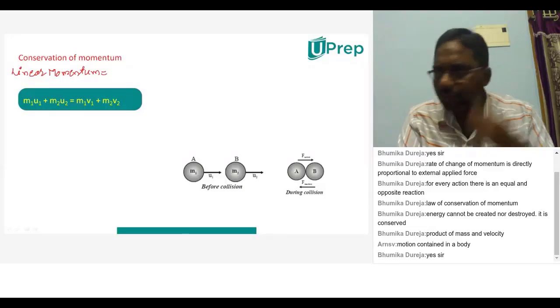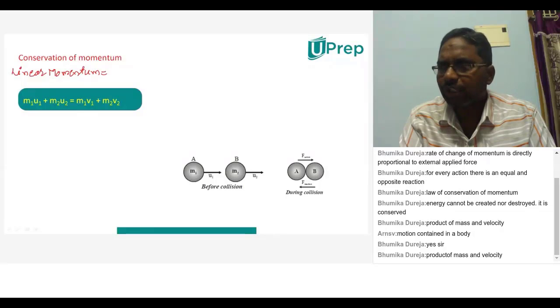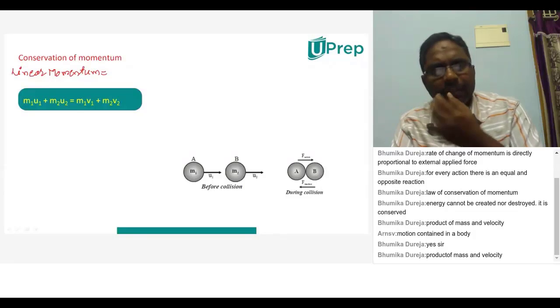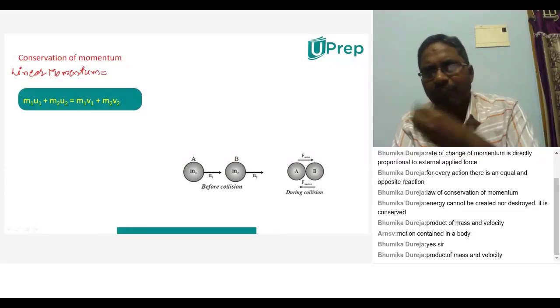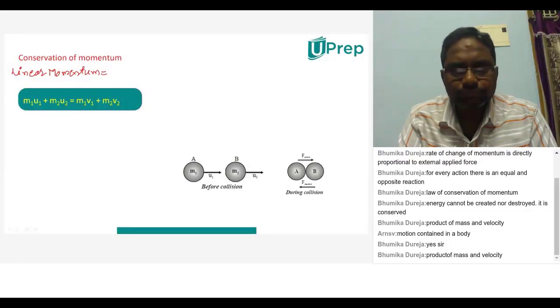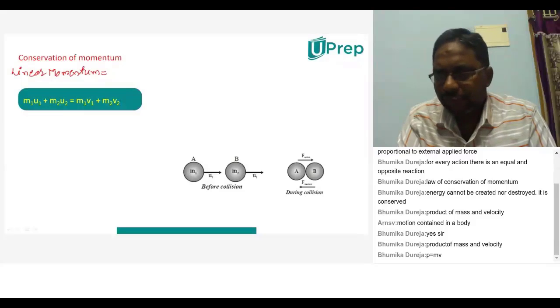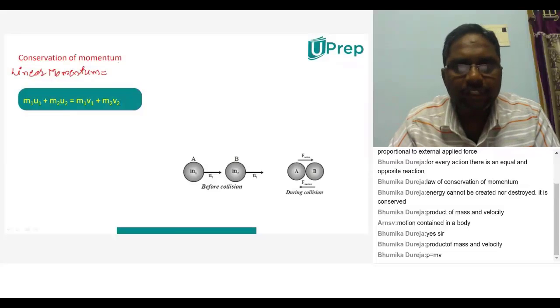Okay, Arnav, tell me, momentum. The motion contained in a body. Right. The motion contained in a body, or else give me in equation form. Equation form means what will be the equation for it and how to define it. P equals mv. Very good. P is equal to mv. That means linear momentum will be equal to what I have to write here?